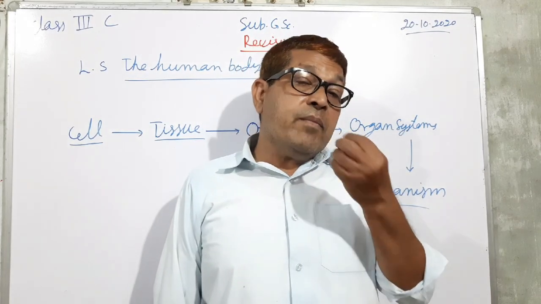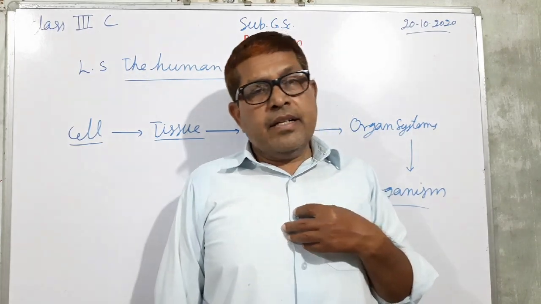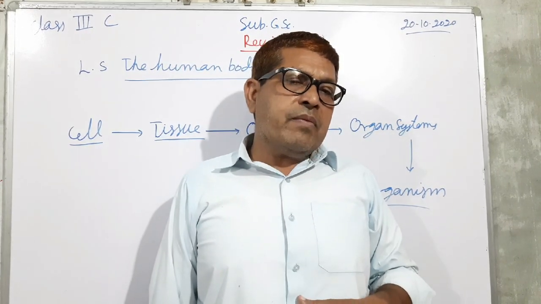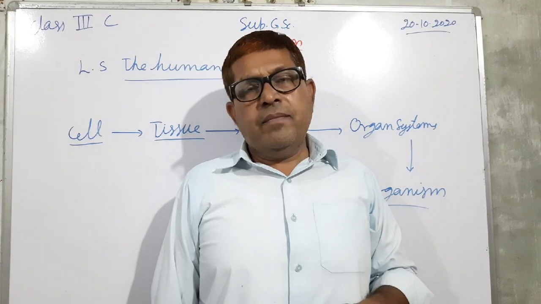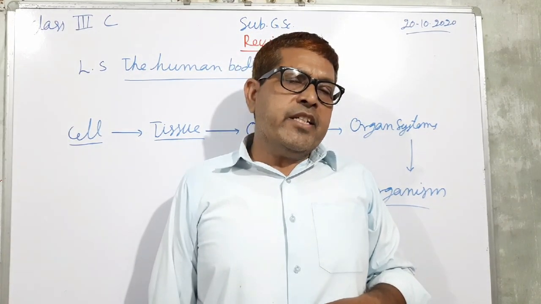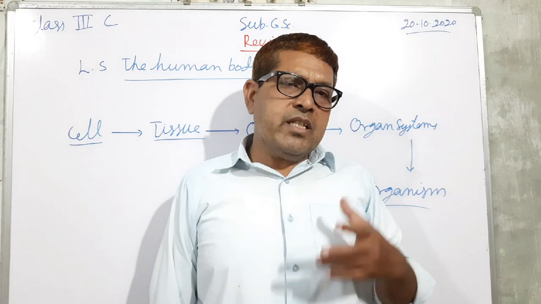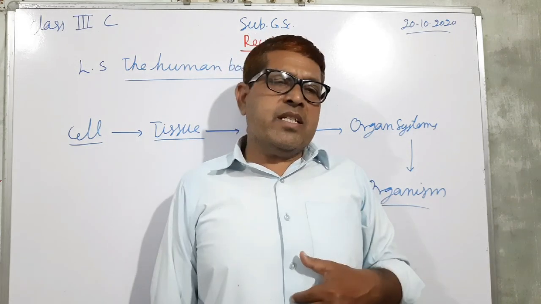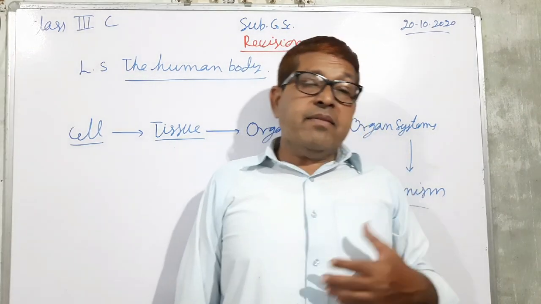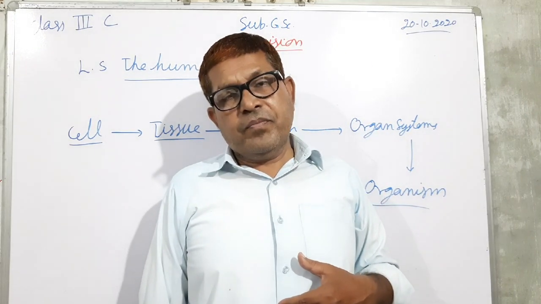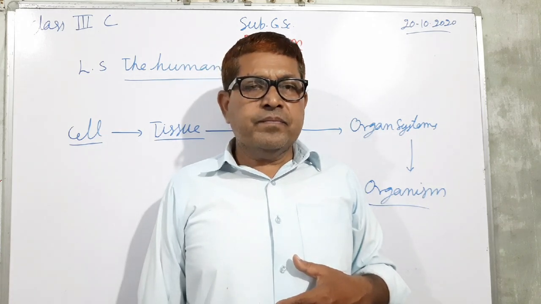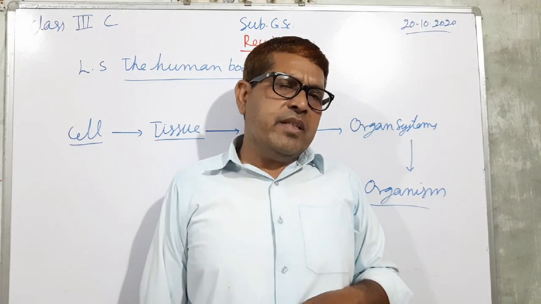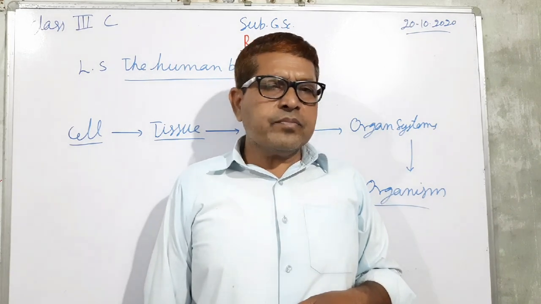So digestion starts from our buccal cavity, goes on in the stomach, and from the stomach into the small intestine. In the small intestine, digestion is completed, and the useful substances are absorbed by the wall of the small intestine, and some useful substances are also absorbed by the walls of the large intestine.